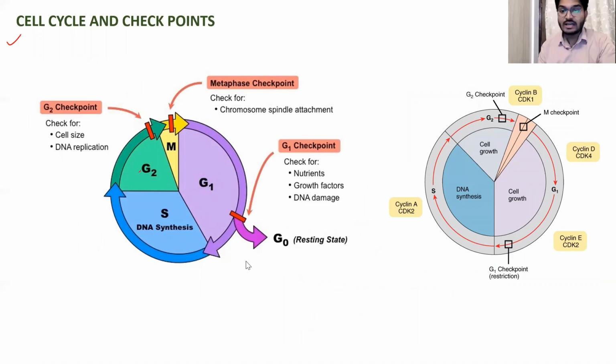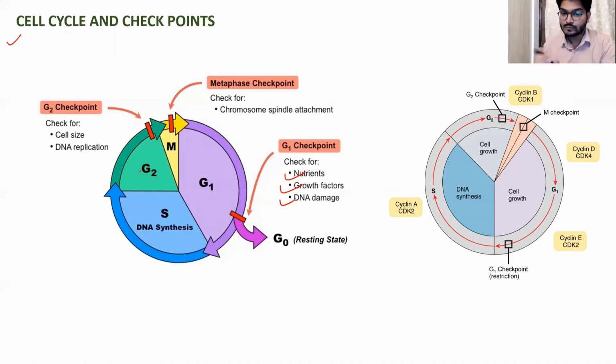Now, after the division, we have some other phases like the checkpoints, we can say. Okay, so why is a checkpoint there? Simply to check whether in specific stages like the G1 phase, the nutrients are synthesized, growth factor is there or not, the DNA is damaged or not. If there is DNA damage, or if the growth factor is not synthesized in the G1 phase, or the nutrient required for the S phase is not there, then the cell will be halted in the G1 phase. The cell won't be allowed to go for the S phase.